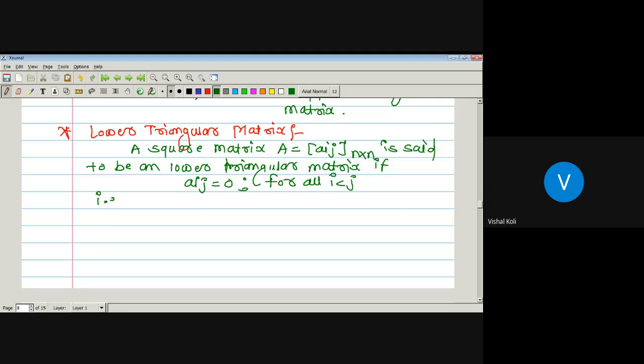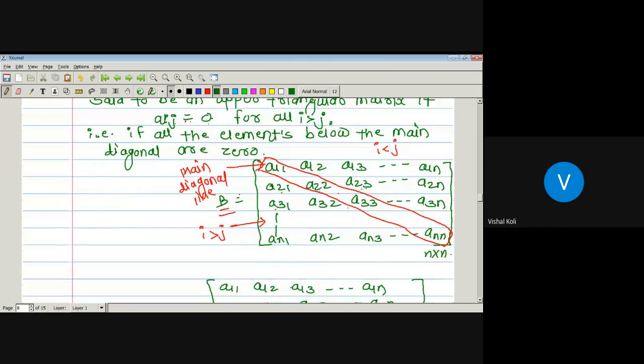That is, all the elements above the main diagonal line are 0. Similarly here, suppose this is a matrix B. Now it is of this form, of order n by n. Now we have to define a lower triangular matrix. Any matrix is said to be lower triangular whenever Aij is equal to 0 whenever i is less than j. That is this part.